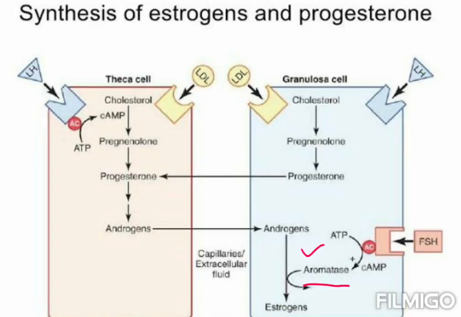They cannot convert androgen to estradiol. Androgen diffuses out of the theca cells to the granulosa cells, where it is converted to estradiol by the action of the aromatase enzyme. The activity of aromatase is stimulated by FSH.